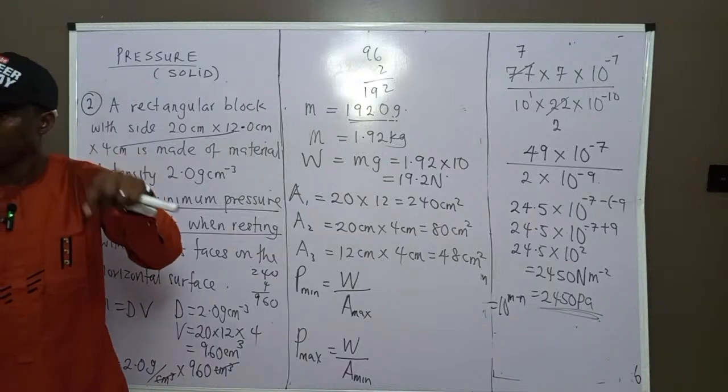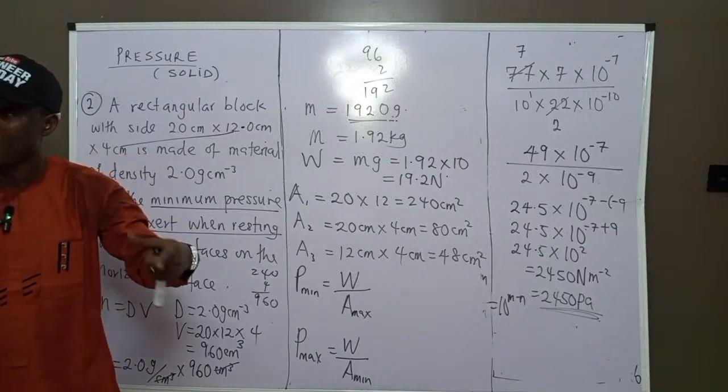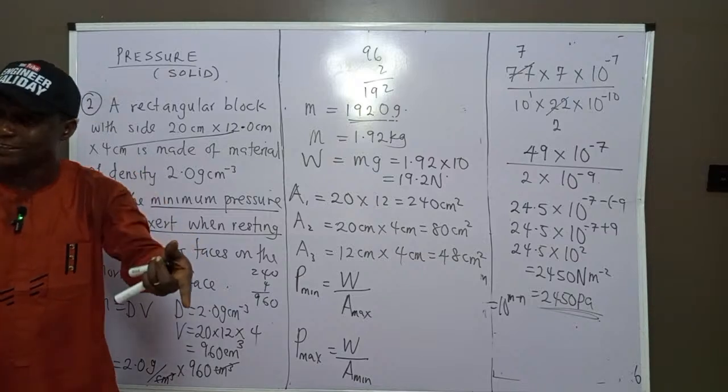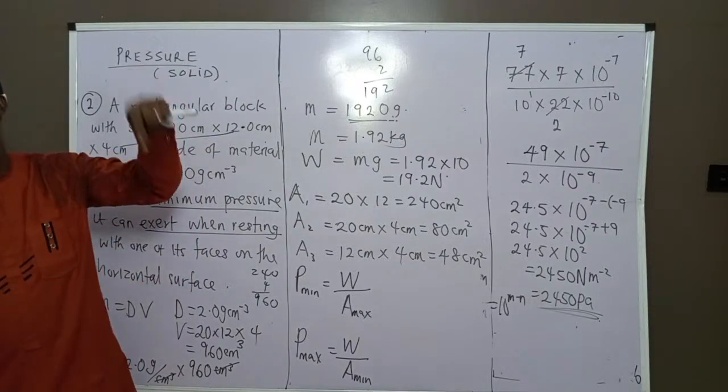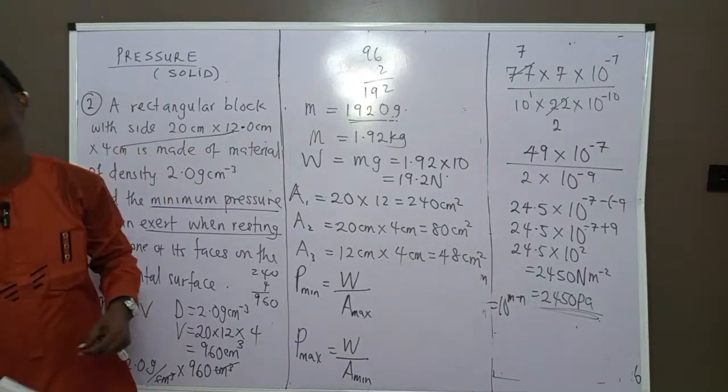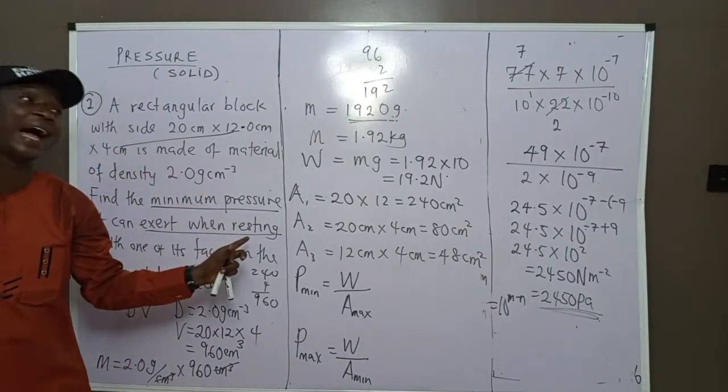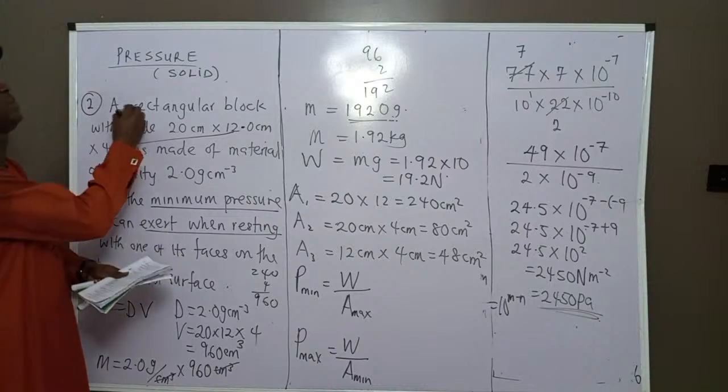So when I put that topic, many of you saw the video I posted on Facebook or my TikTok, pressure in solid and liquid. So what I'm doing here now, we check what we are dealing with. We are dealing with a block.